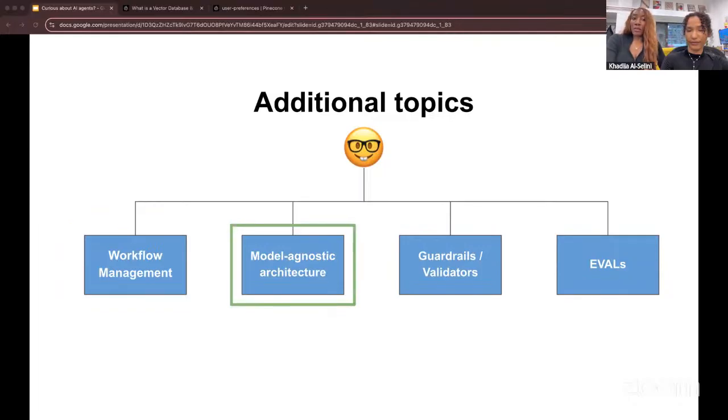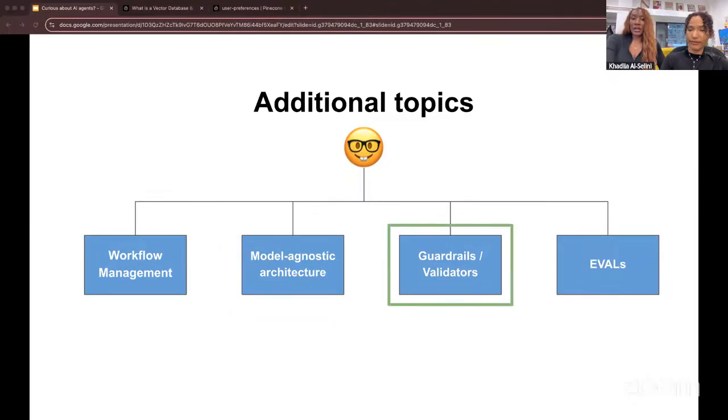We could go into model agnostic architecture. This way you can build your framework to be agnostic of the LLM provider. So you can, let's say, swap your voice transcription service to use maybe DeepGram over OpenAI's Whisper model without changing the way your code actually works. You would just design your framework to be LLM agnostic. You could also include guardrails and validation. So this is taking us from the more MVP, playing around building models to the more production-ready and resilient systems.